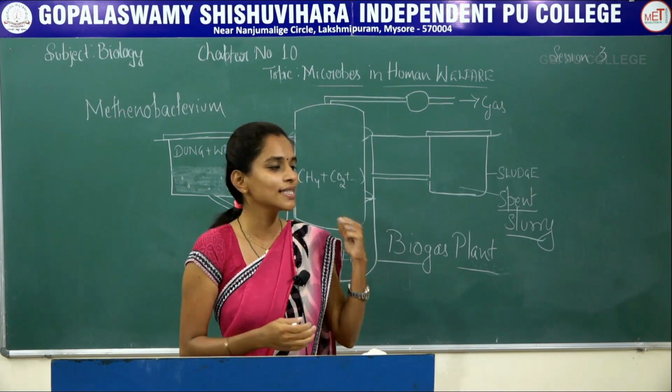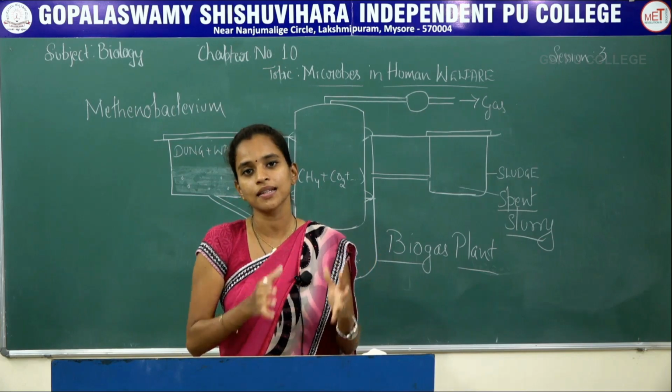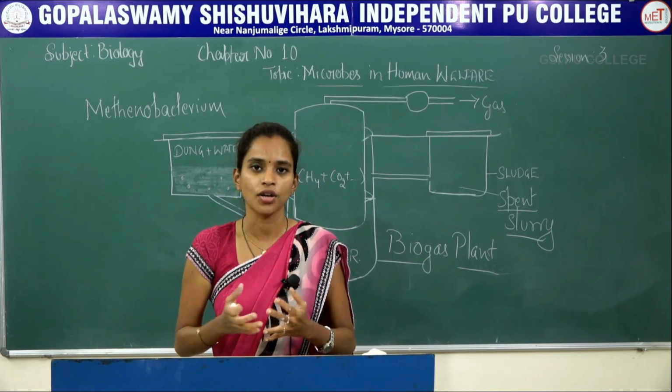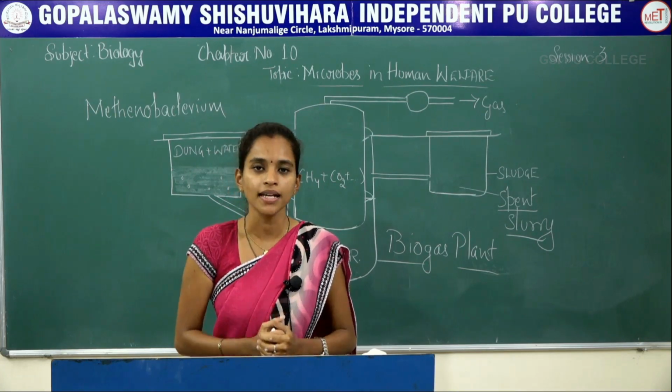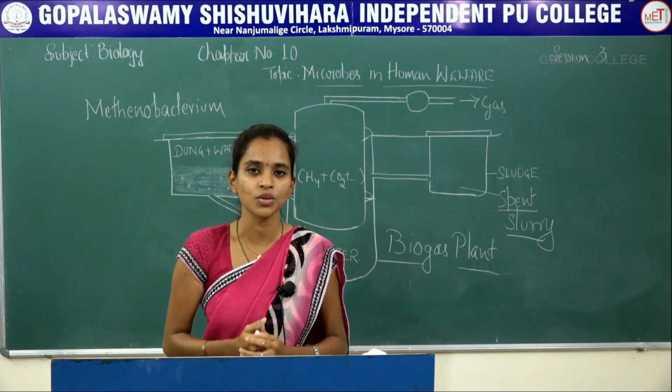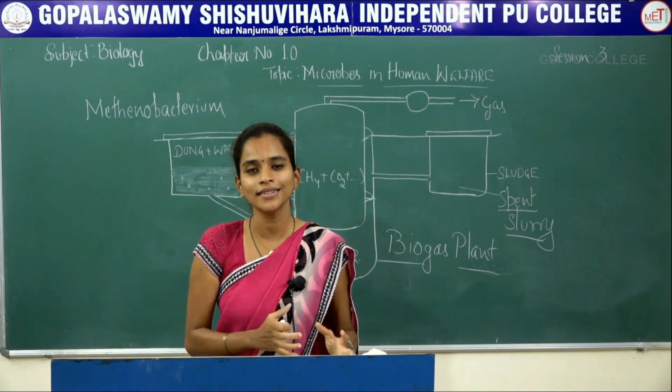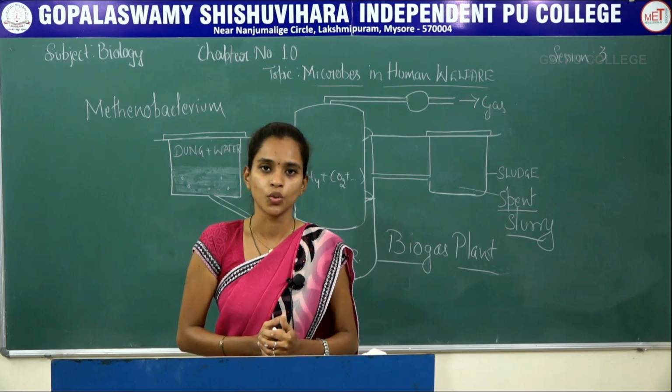But now, using the sewage treatment plant, it has been successful. The Ganga Action Plan and the Yamuna Action Plan are the 2 action plans provided under the sewage treatment plant to clear the sewage and provide good water for consumption.